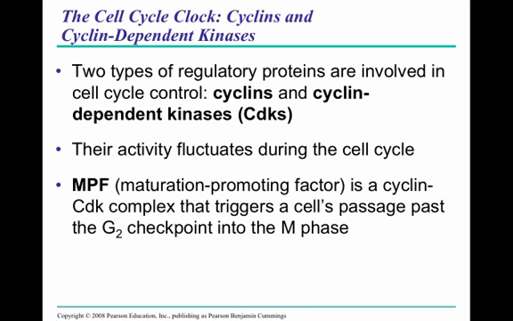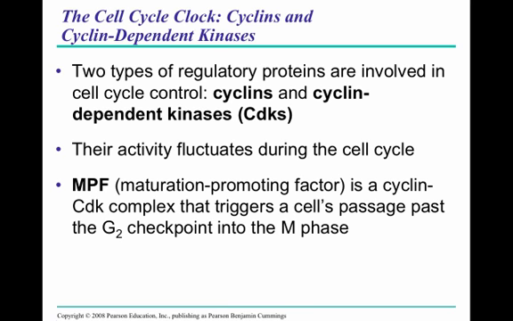There are really two kinds of regulatory proteins that are involved in this process. We call them cyclins and cyclin-dependent kinases, otherwise known as CDKs. Now, these things rise and fall. Their levels rise and fall with the cell cycle. That's why we call them cyclins. And there are lots of different types.